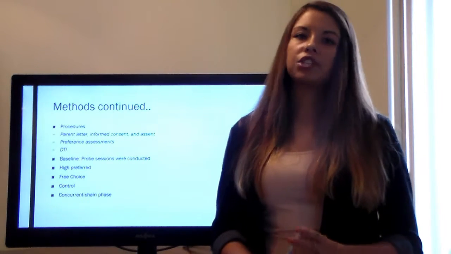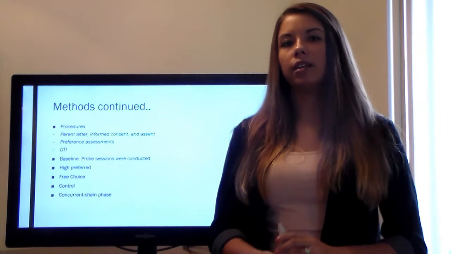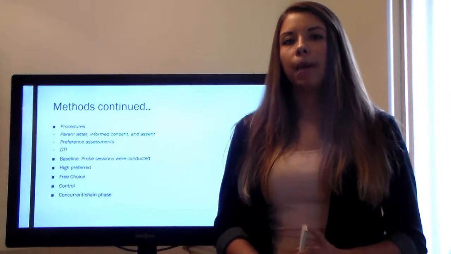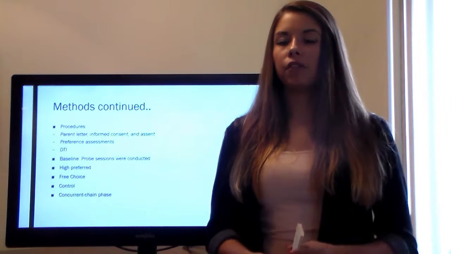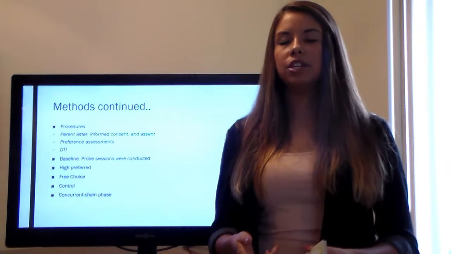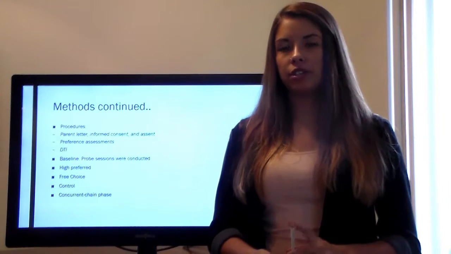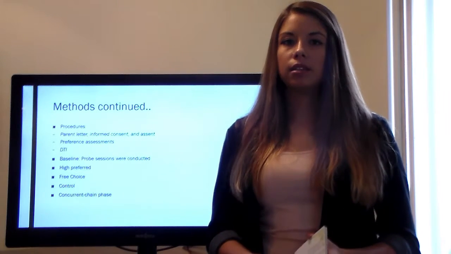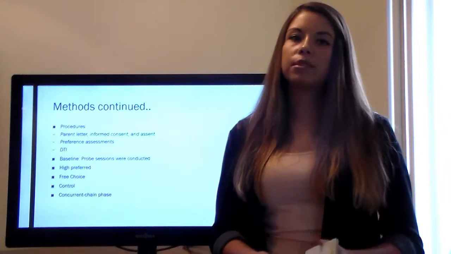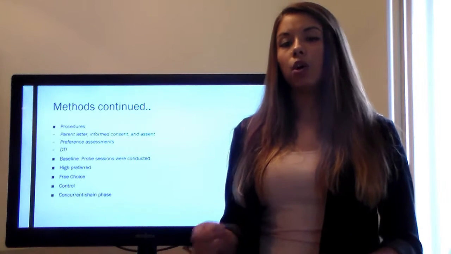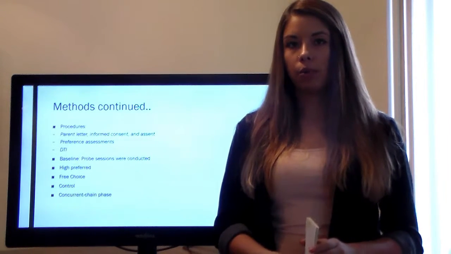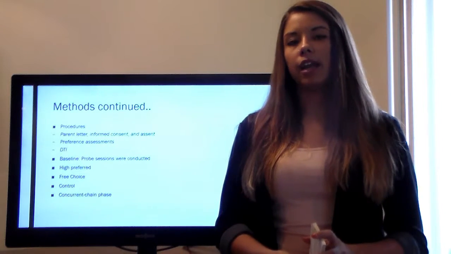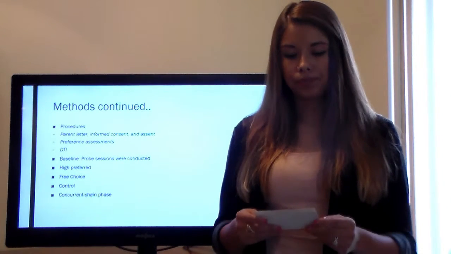During the high preferred condition, a blue token board was used to signal that during that condition they were only able to work for the high preferred item. I presented 3 cards in a straight array in front of the participant. 1 was the target I was teaching to, and the other 2 were distractor stimuli. I would give the instruction to find the specific stimulus. Contingent on the correct response, they would receive vocal praise and a token in the form of a dash mark on their token board. Contingent on an incorrect response, no reinforcement was provided, and I moved on to the next trial.